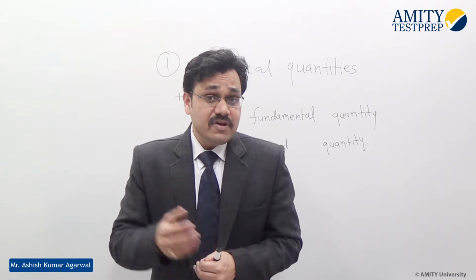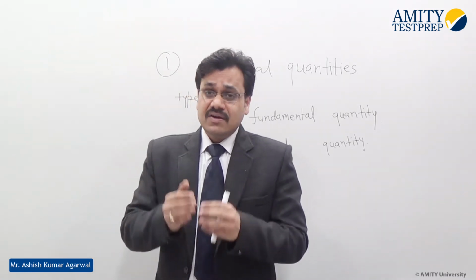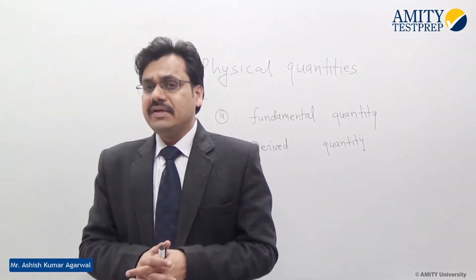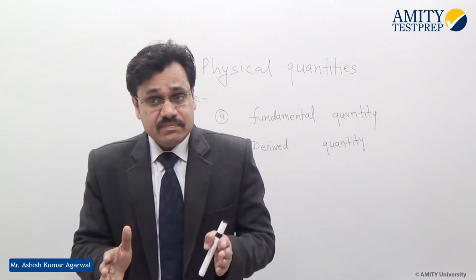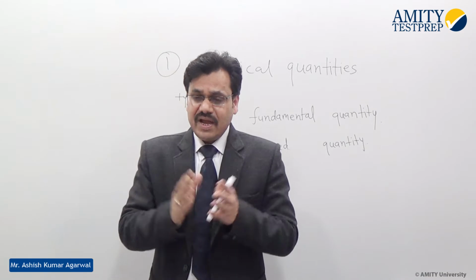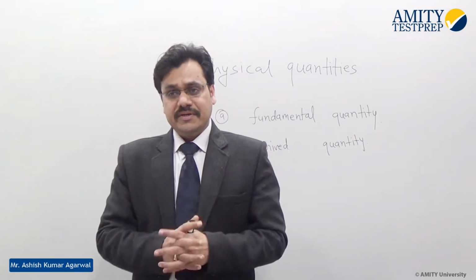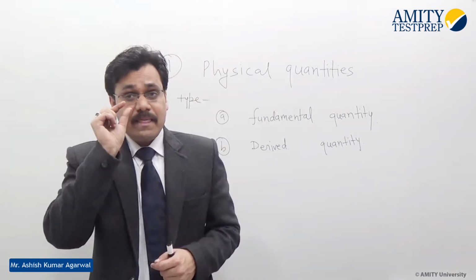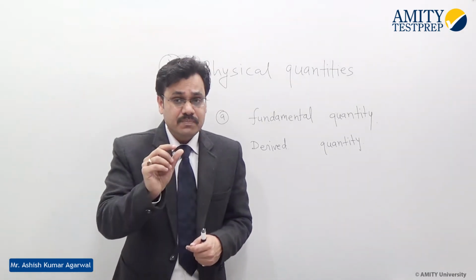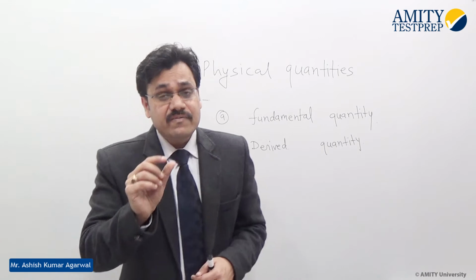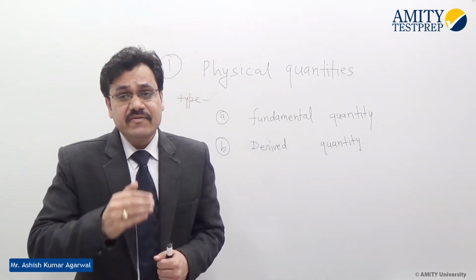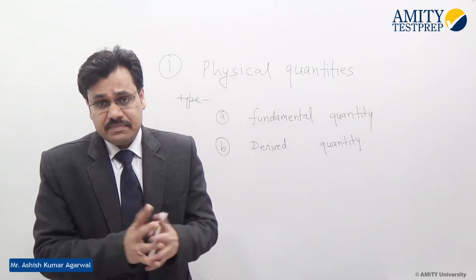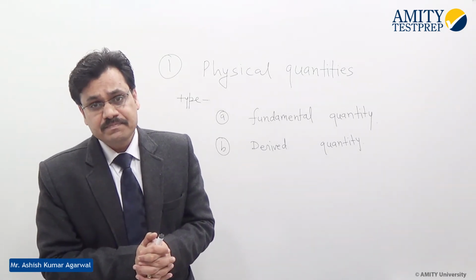Again, if I move to the physical quantity, how do we describe a physical quantity? A physical quantity needs two things: one, its numerical value, and the other, its unit. Unit, what is a unit? An exact value of a physical quantity which describes it in a certain system is called its unit.